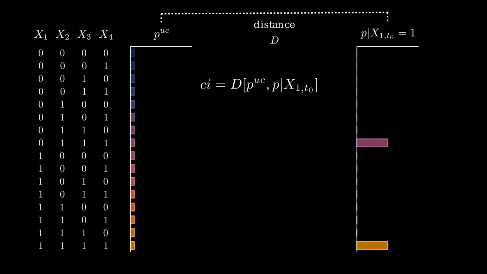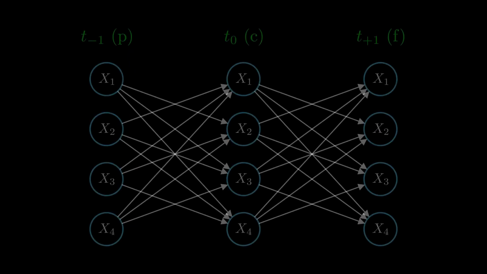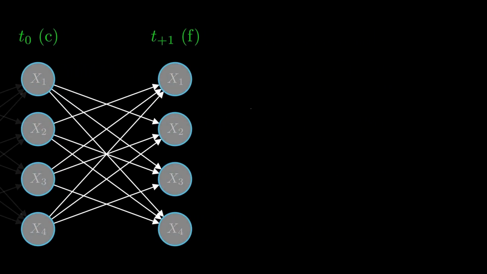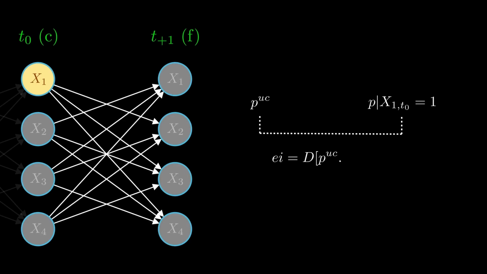Now that we have seen how we can quantify information about the past that is gained by considering a given mechanism in its current state, we can apply the same principle to future states. In other words, we can derive an unconstrained probability of future states as well as the conditional probabilities of future states given the current state of mechanism X1. The latter distribution is called the effect repertoire of mechanism X1. Then we calculate the distance between these two distributions, and the resulting number is the effect information of mechanism X1.